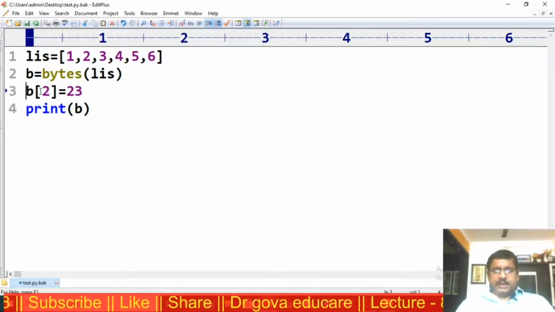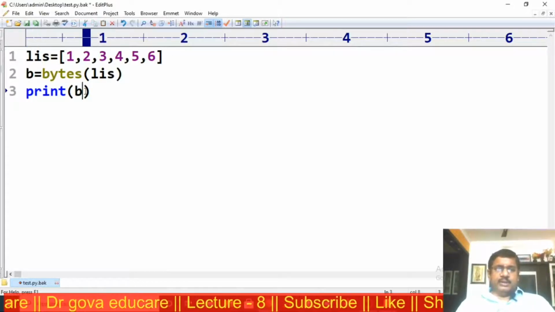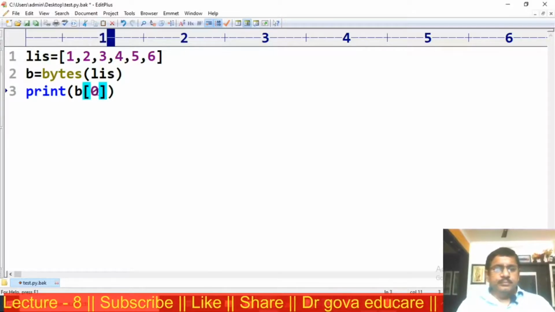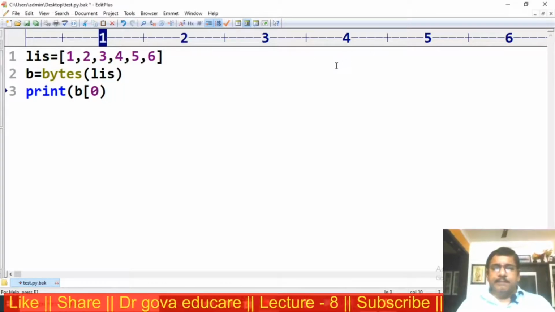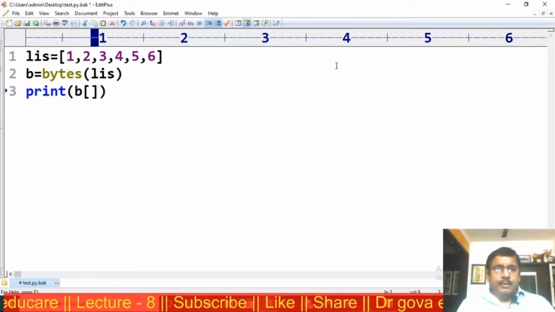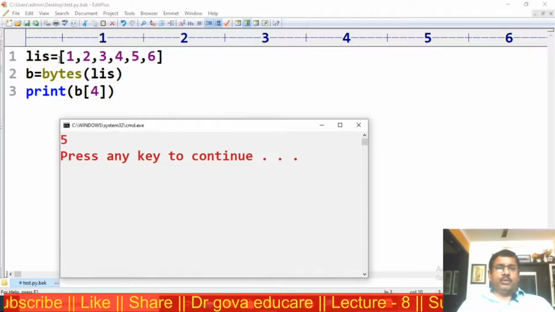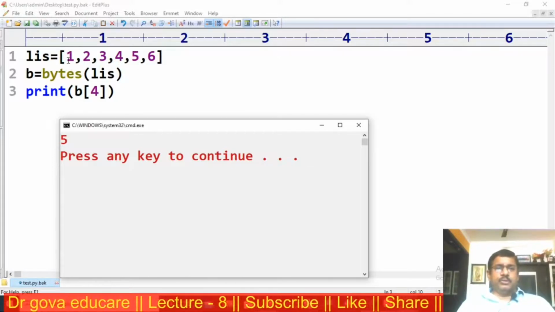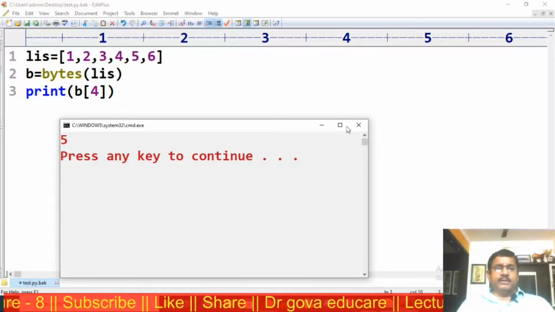Next, I want to print the contents using the index: b[0] is 1. Similarly, b[4] is 5. That is, indexes 0, 1, 2, 3, 4: the fourth index is 5. The output is 5.